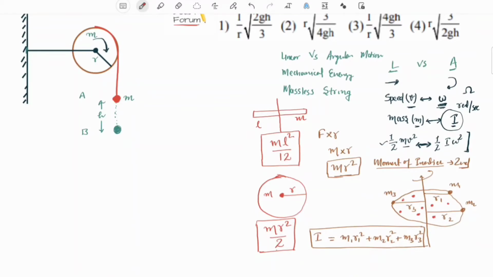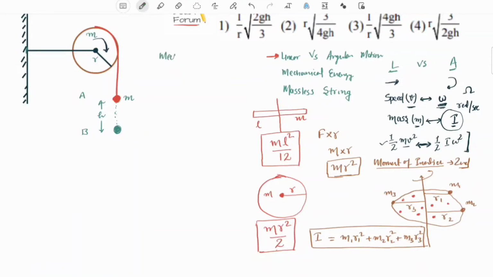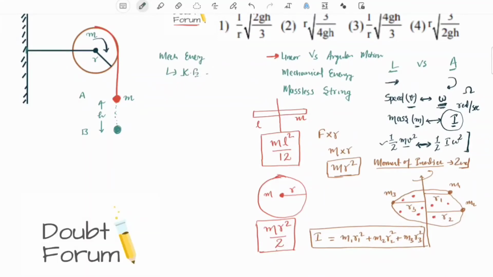So we have explained linear motion versus angular motion. The second concept we are going to use is mechanical energy and its conservation. So mechanical energy we know is nothing but the sum of kinetic energy and potential energy. Kinetic energy is the energy in a body by virtue of its motion. If a body is moving, it would have some kinetic energy. So kinetic energy in a linear motion would be half times mv square, or in an angular motion, it would be half I omega square, as explained earlier.